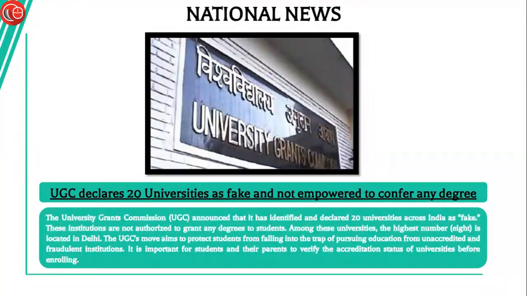The University Grants Commission has announced that it has identified and declared 20 universities across the country as fake. These institutions are not authorized to grant degrees to the students. Among these universities, the highest number, which is 8, is located in Delhi alone.